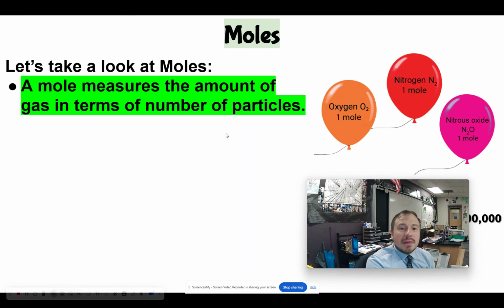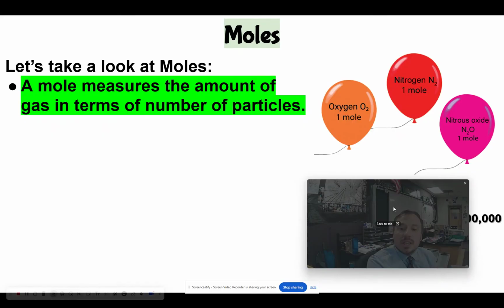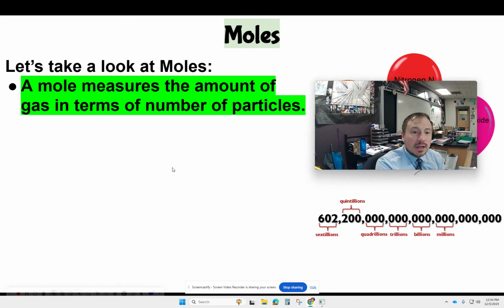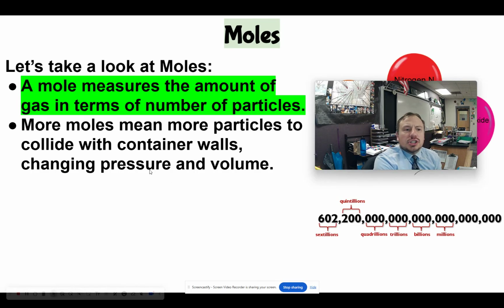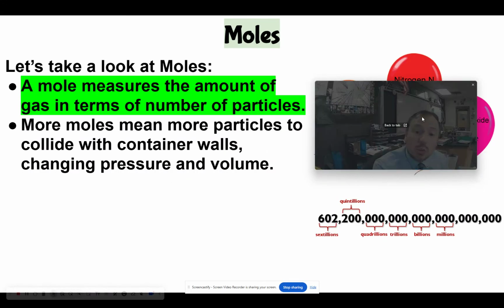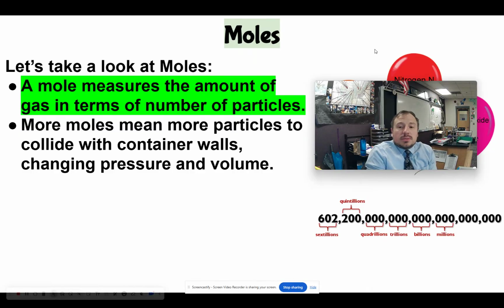Now, moles is just the measure of the amount of gas in terms of the number of particles, right? So a mole is just a number. It's like a dozen, except it's 6.022 times 10 to the 23rd. It's a lot, right? And the reason why we do this is because it's a way to count particles based on their mass, or in terms of gases, their volume, right? We know exactly how many particles are in there, right?